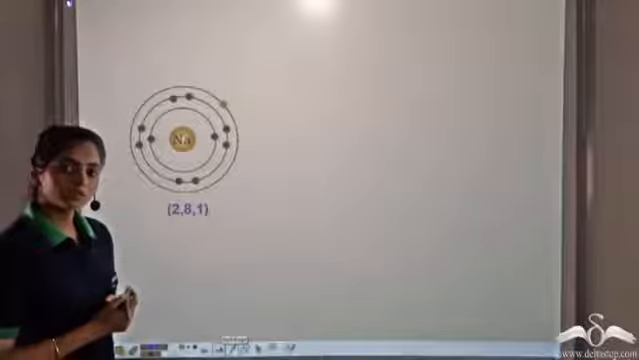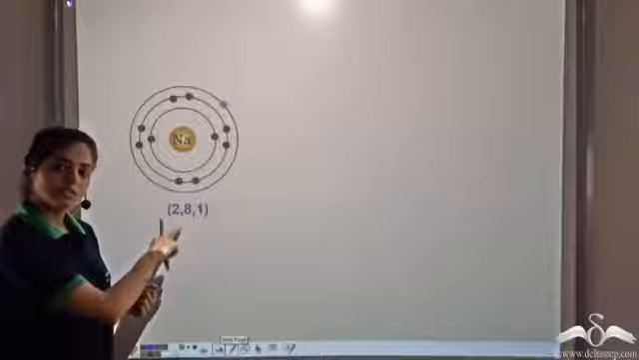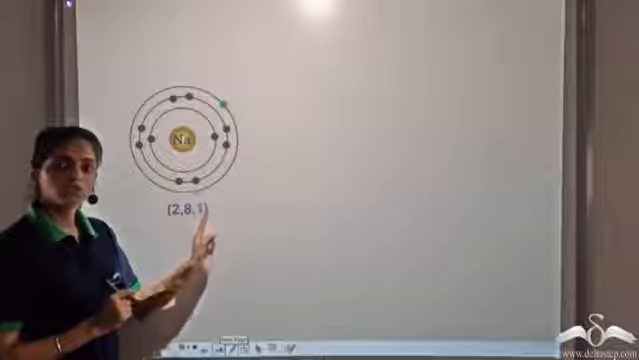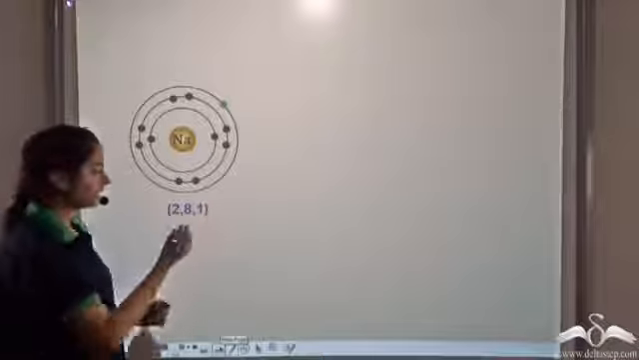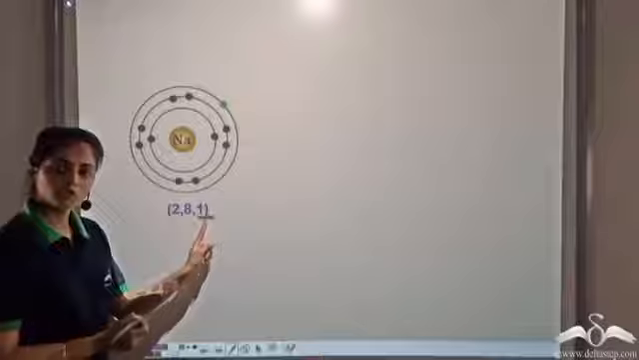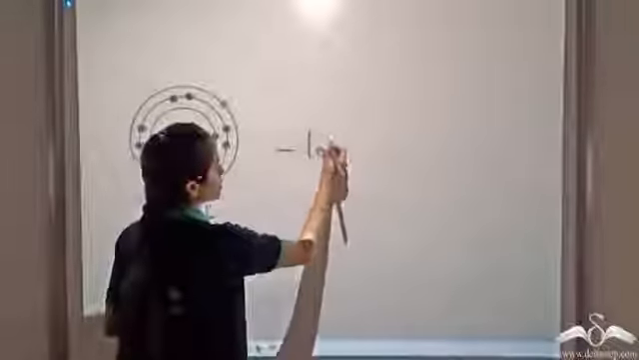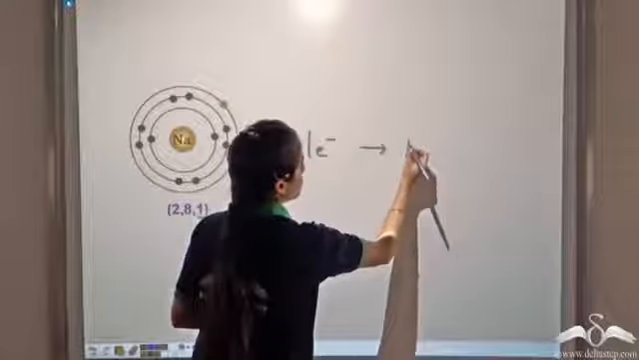So if you have sodium, it has 11 electrons. So it has the electronic configuration 2, 8, 1. In order to complete the octet, it has to lose 1 electron. So it becomes Na+.